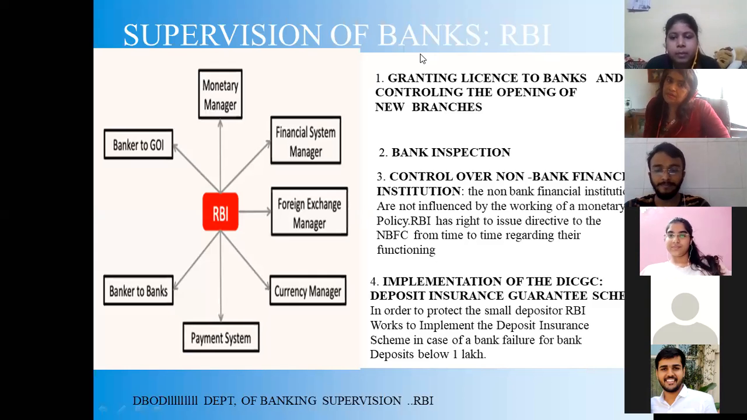Fourth one is implementation of DICGC, Deposit Insurance and Credit Guarantee Corporation. I told you, only 1 lakh each depositor will get. If a bank closes, RBI will give only 1 lakh. In order to protect the small depositor, RBI works to implement the deposit insurance scheme in case of a bank failure, for bank deposits below 1 lakh. Correct, yeah. Next one.